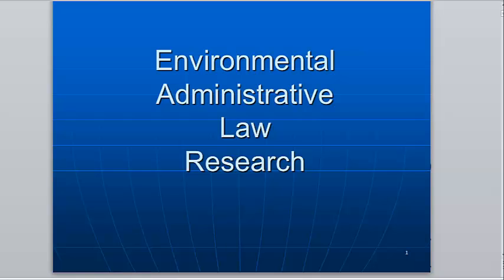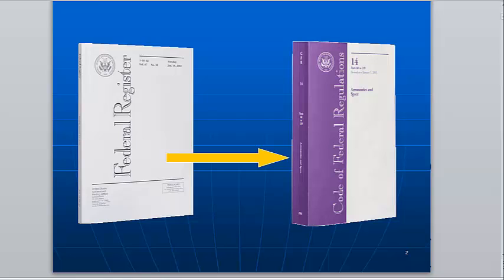Administrative law is created when a legislature, either state or federal, delegates authority to issue rules and adjudicate disputes to administrative agencies. The legislature delegates this authority by passing an enabling act. We'll find these enabling acts on the federal level in the United States Code. Federal agencies make rules by first publishing proposed rules in the Federal Register.